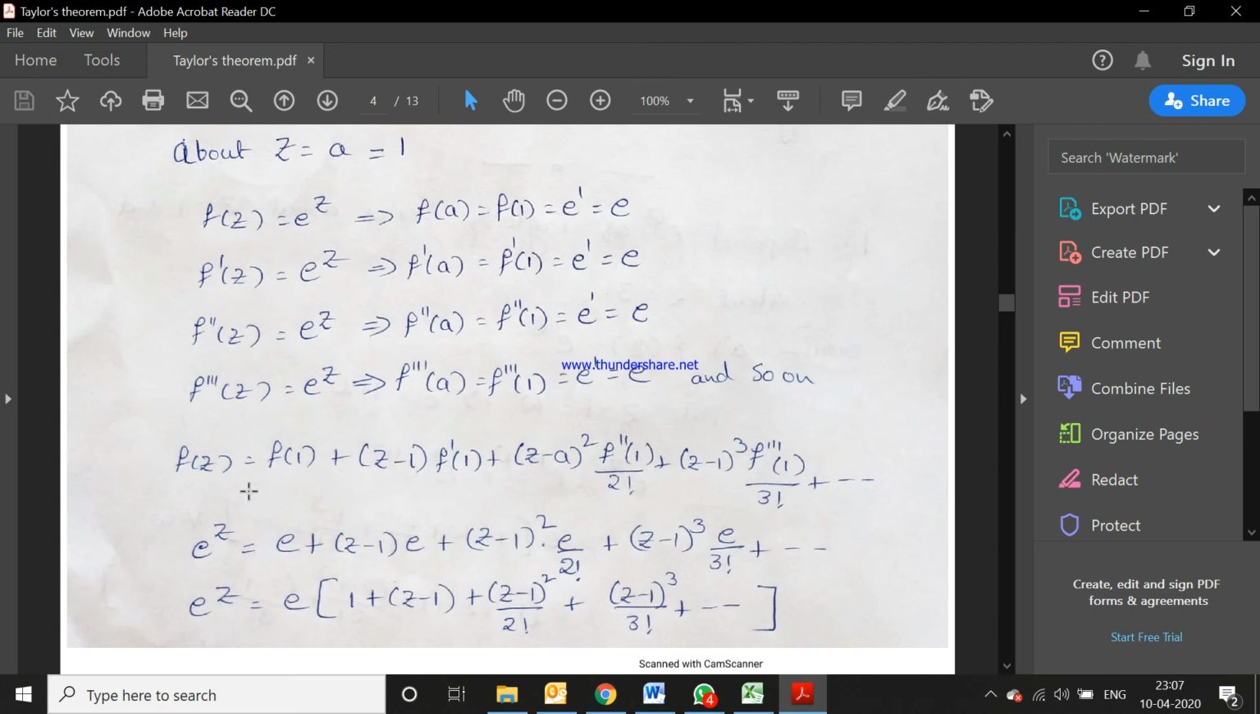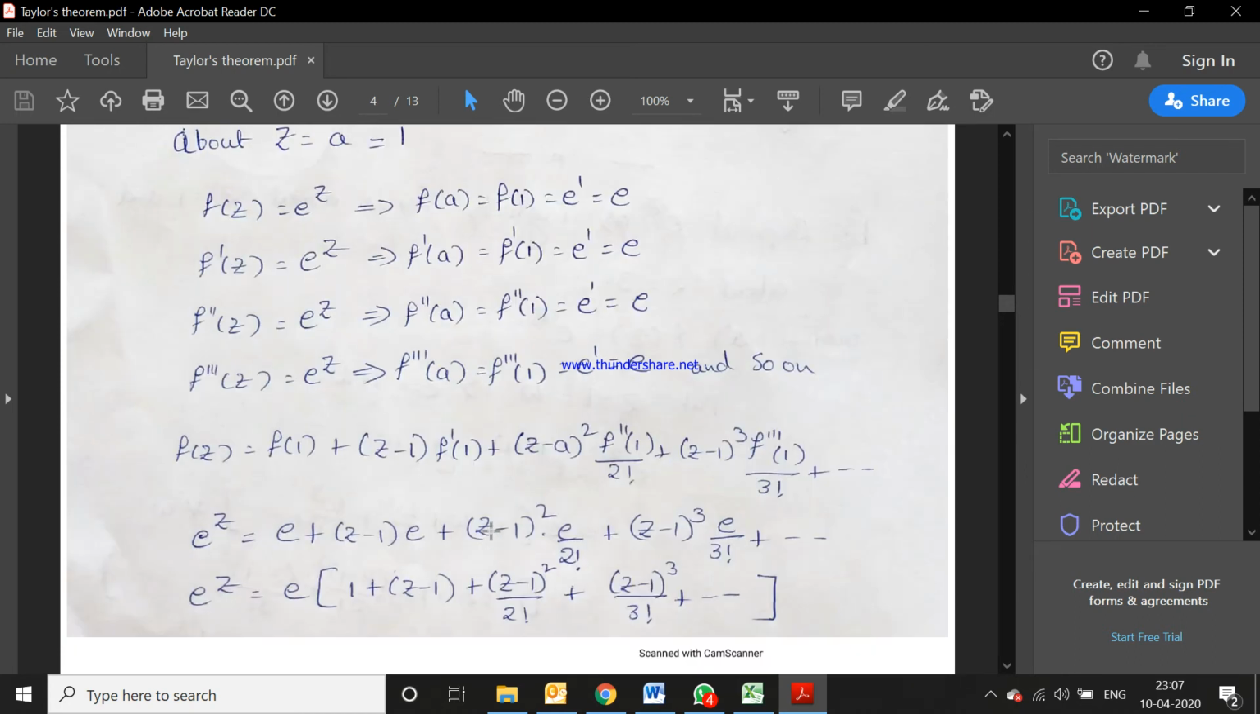We get f(z) = f(1), because f(a) is f(1), plus (z − a), that is (z − 1), f'(1), plus (z − 1)^2 f''(1) by 2 factorial, plus (z − 1)^3 f'''(1) by 3 factorial, plus so on, and substitute the values.